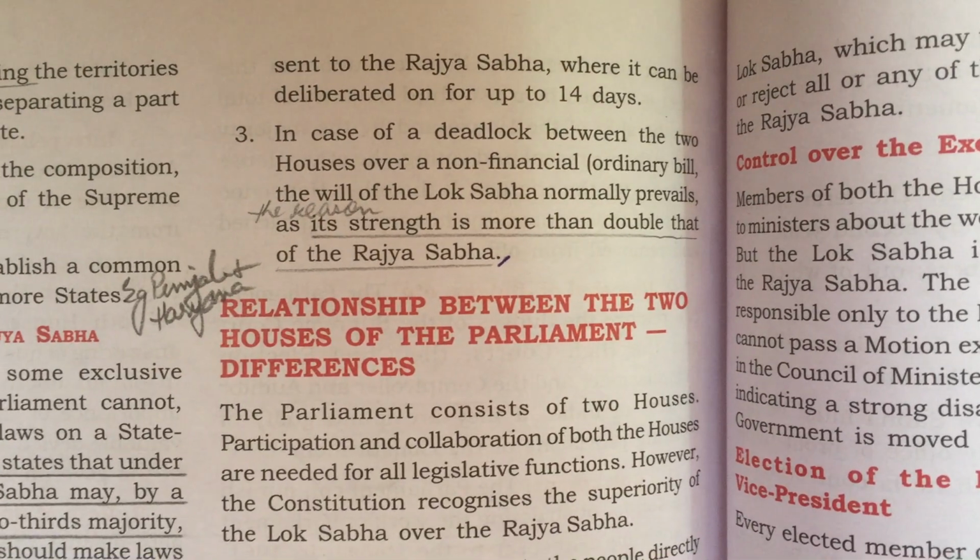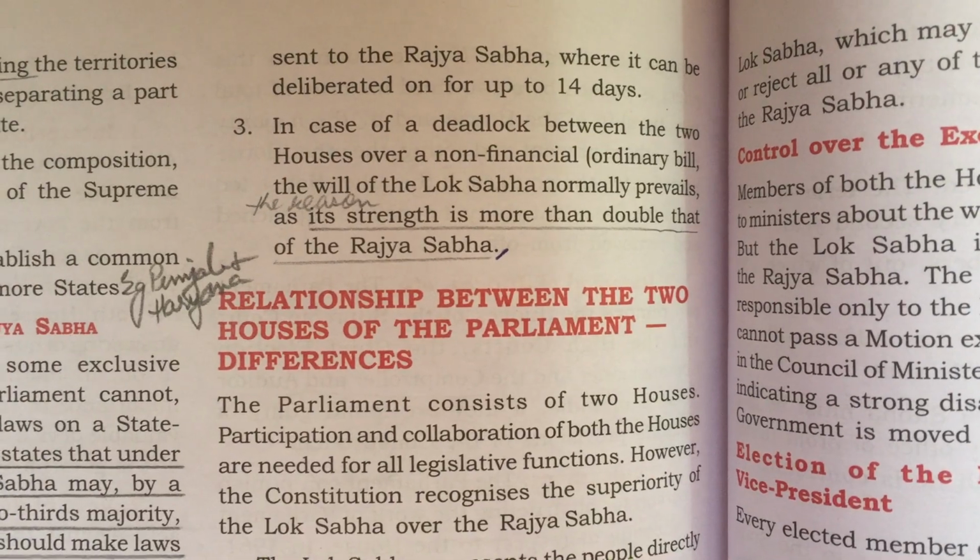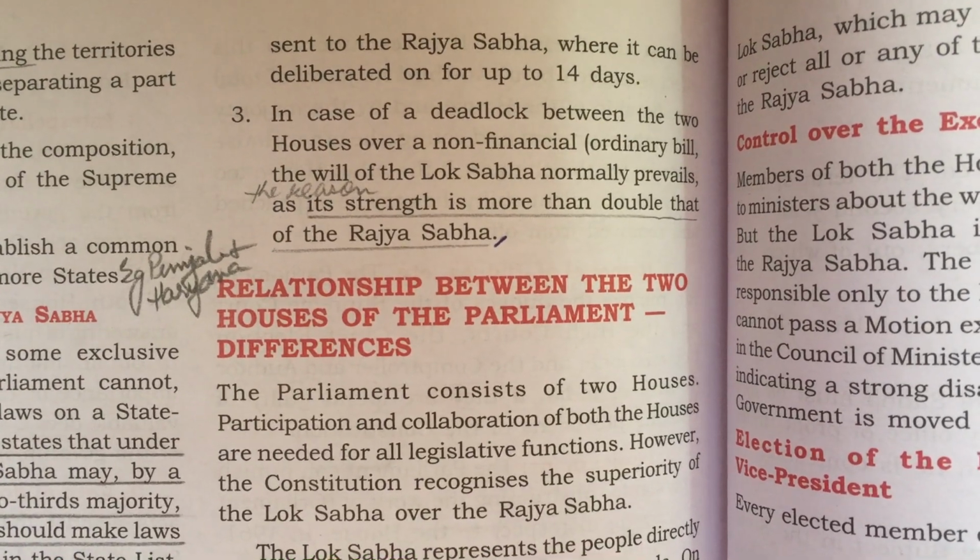So kindly go through the points again. Tomorrow we shall continue with the relationship between the two houses of the parliament. Good day.